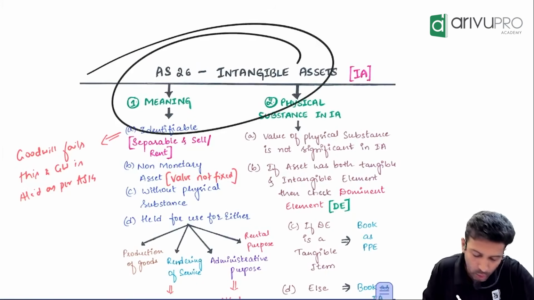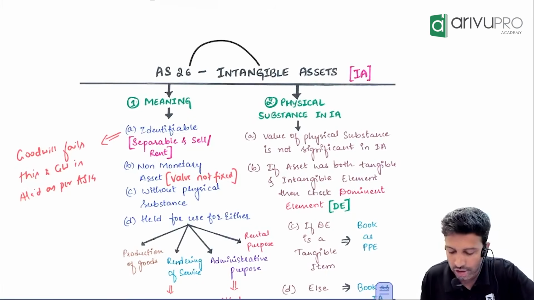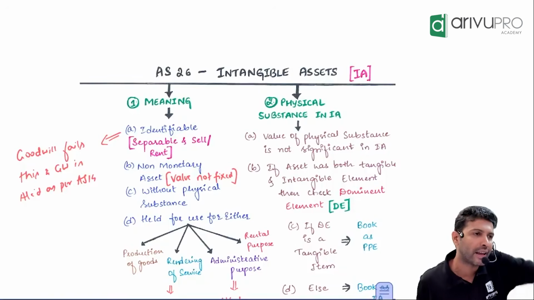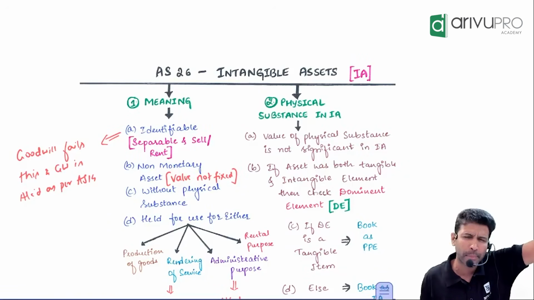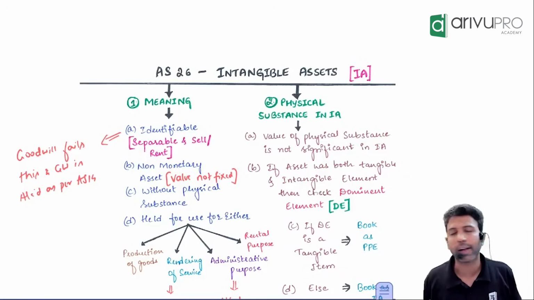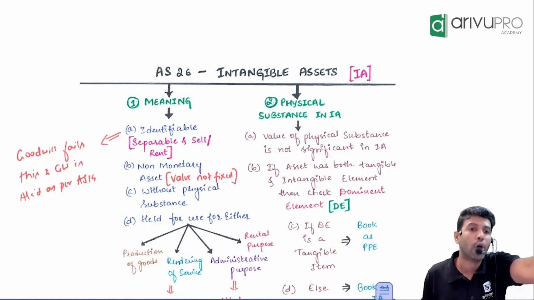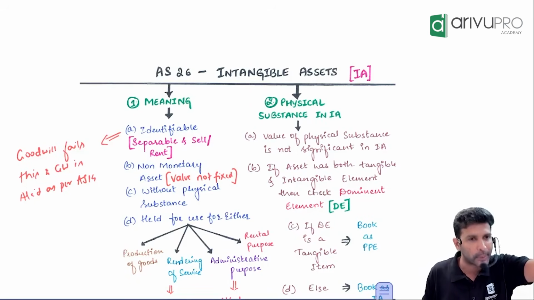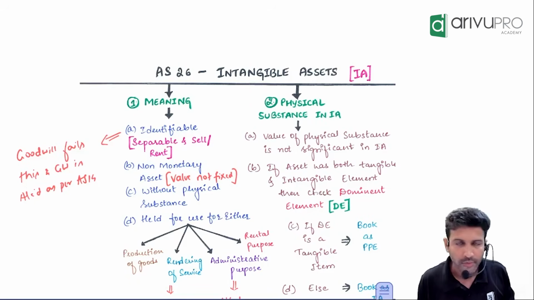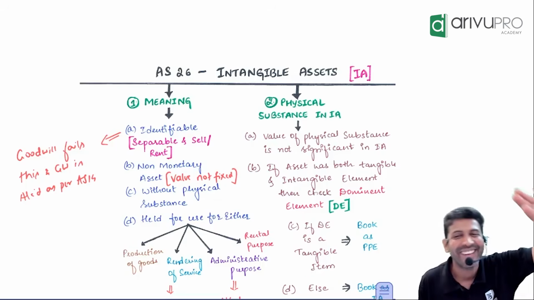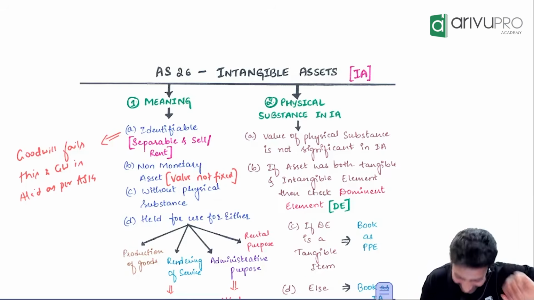Next we are revising accounting standard 26 that talks about intangible assets. There is a lot of overlap between AS 10 and AS 26. Many provisions are similar. You'll get to know this. Now, what are some of the examples of intangible assets according to you? Goodwill, patent, software, copyright, all this. So, one thing is wrong there, which I'll clarify. So far good? Yeah, all right.